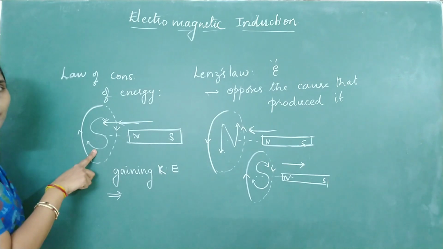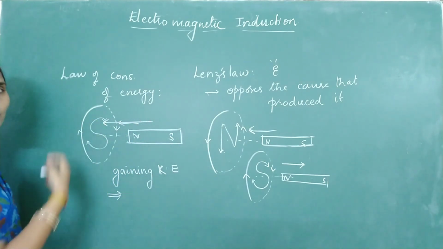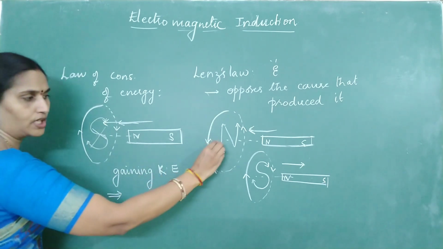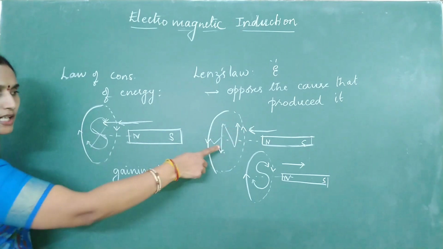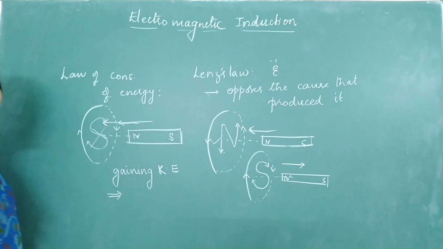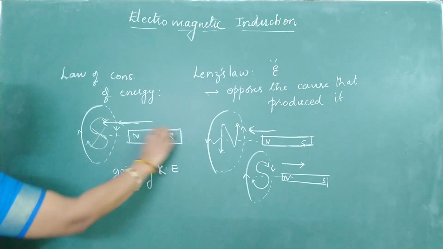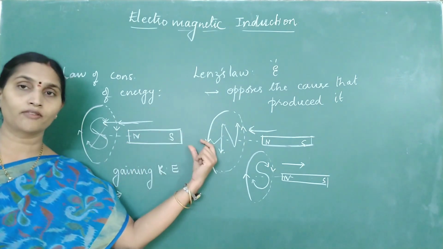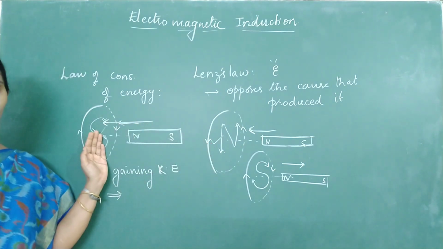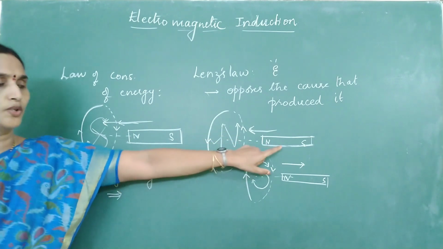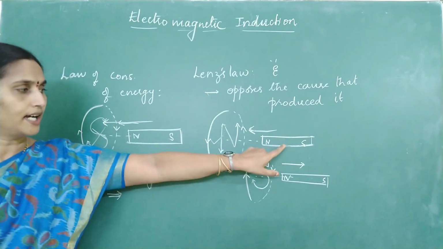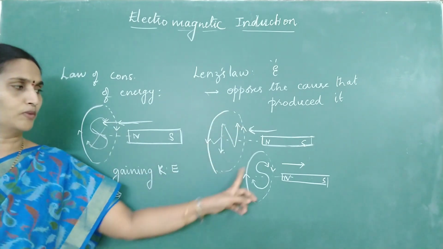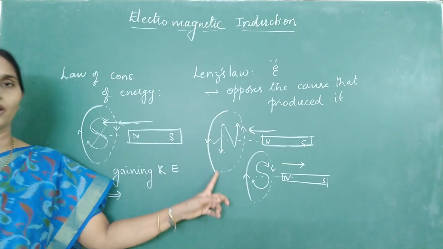So what pole has to be induced when you are moving a north pole close to the coil? It cannot be a south pole. It should induce a north pole, that is, it should oppose the motion of the magnet. When you try to move the magnet closer, the coil has to repel it. When you try to move the magnet away, it should try to attract it. So in either case you lose your energy, and that is converted into electric current and dissipated in the form of Joule's heating, that is I square R T.